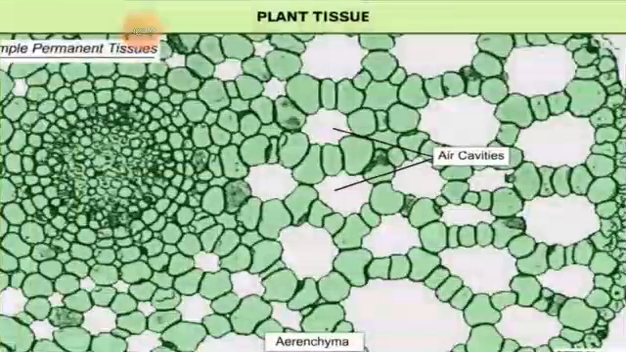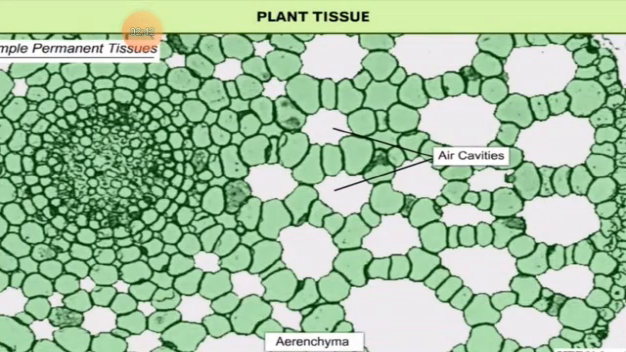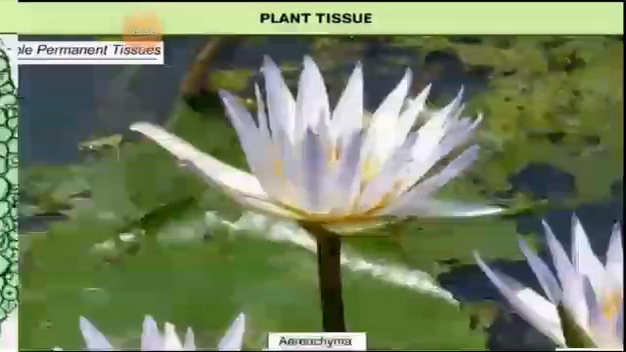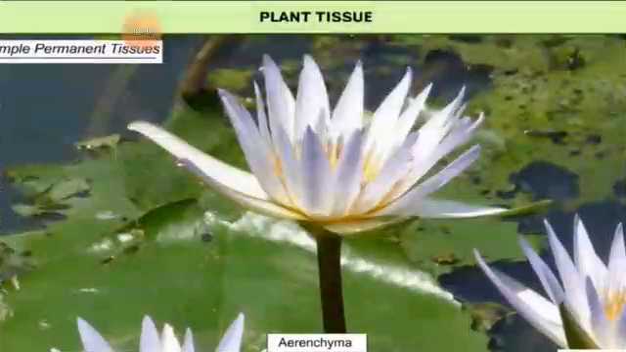Another structure or function of parenchyma is that in parenchyma, air cavities are present which give buoyancy to aquatic plants to float on water. So this is another reasoning question: why is parenchyma also called aerenchyma? What you have to write is: in parenchyma cells, air cavities are present which help to float on water. That's why it is known as aerenchyma. For example, the lotus plant can float on water due to the presence of this parenchyma tissue.